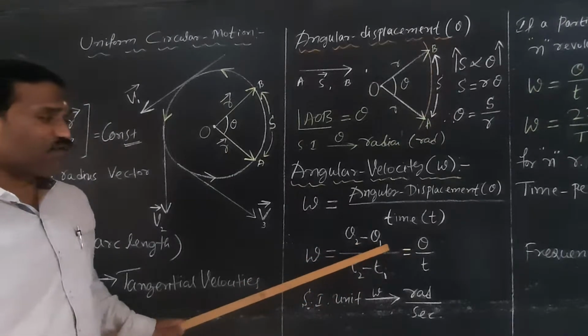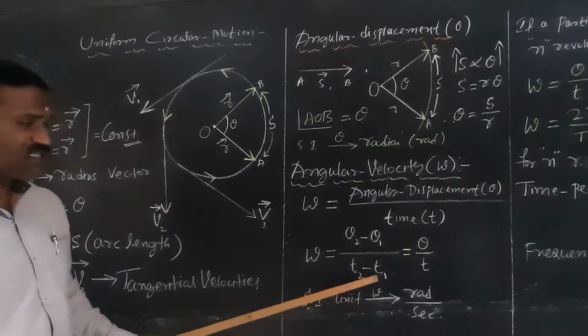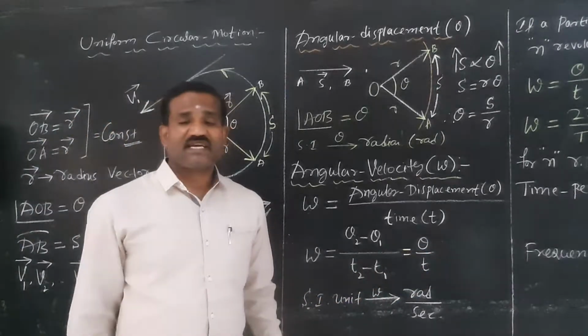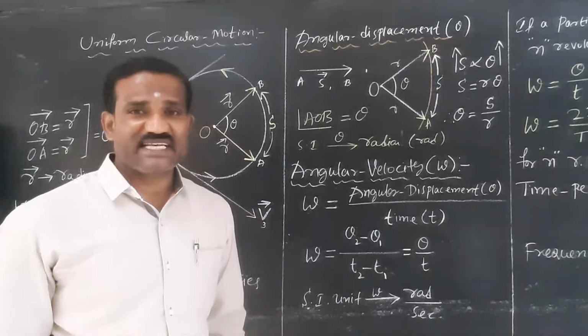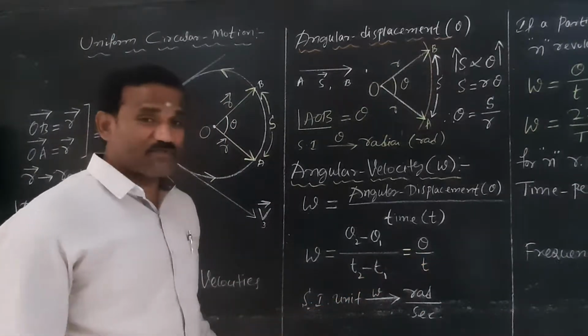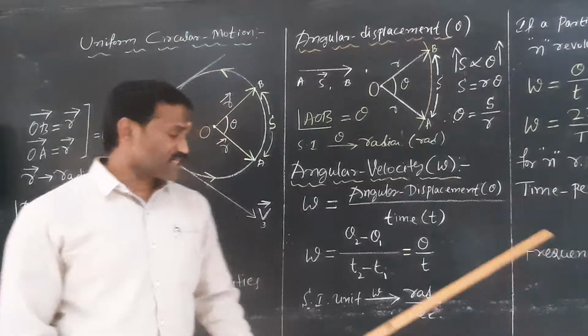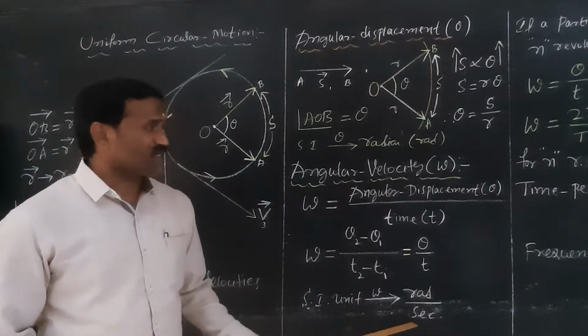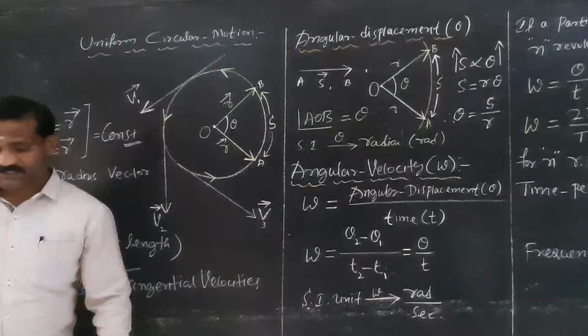Theta 2 minus theta 1 is called theta. T2 minus T1 is T. Therefore, omega is theta by T. Theta is called angular displacement. Angular displacement is measured in radian and time is measured in second. Therefore, SI unit of angular velocity is radian per second. Please copy the things.